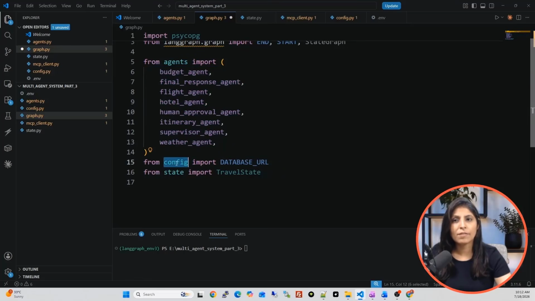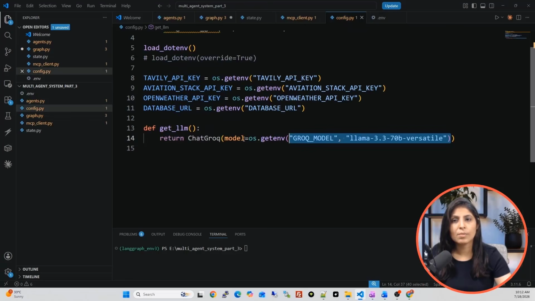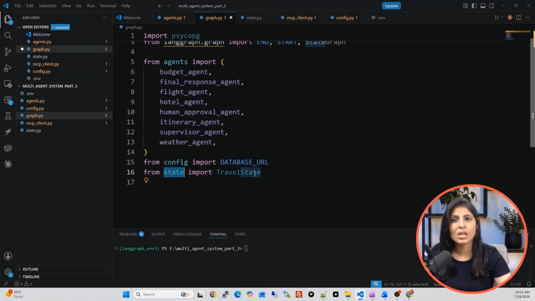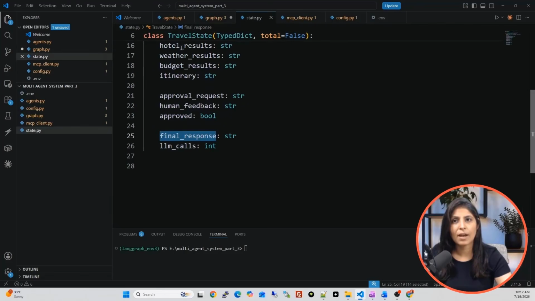And then from the config file, config.py, remember this config.py. From there we are importing the database URL also. And then from state we are importing travel state. This is the state.py file, and from there we are importing this travel state.